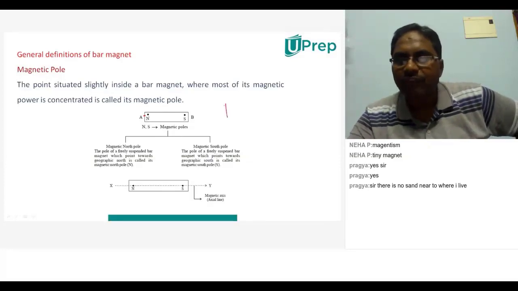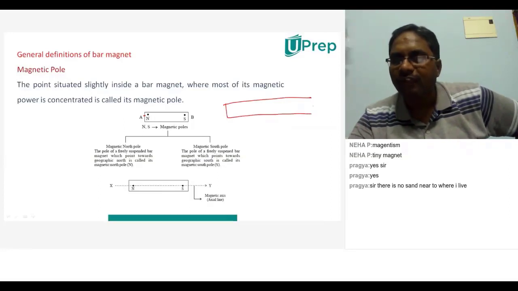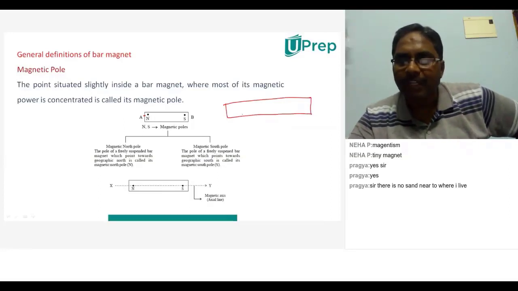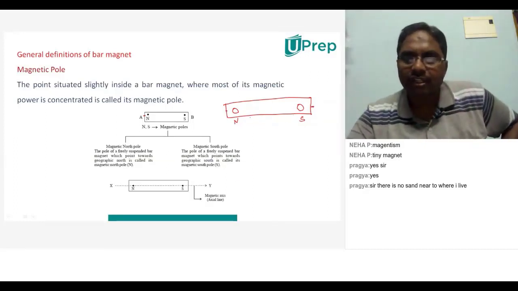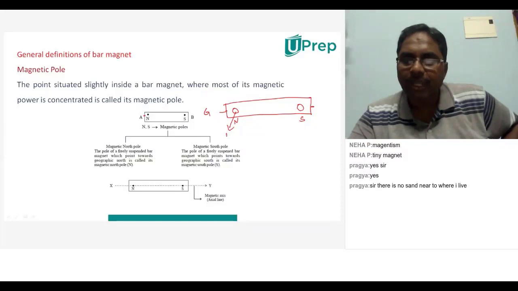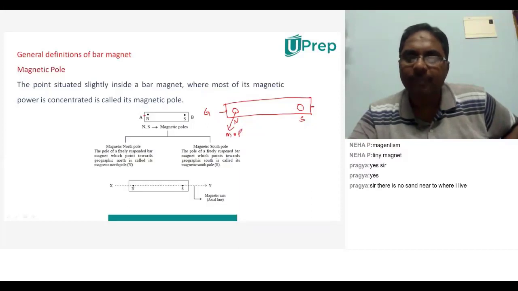Suppose it is a magnet, and maybe you know this kind of magnet is called a bar magnet. Instead of having the pole at the end, the pole will be here. This pole will be called the north pole, and this pole will be called the south pole. It will not be at the last end, it will be inside it. This is called the magnetic pole, MP, and this is the geometrical pole.